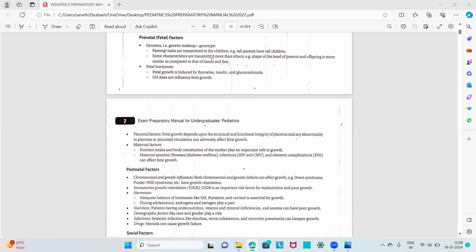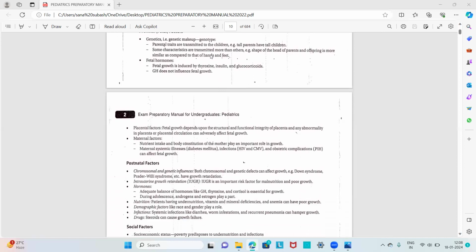And next we have the fetal hormones. Fetal growth is induced by thyroxine, insulin, and glucocorticoid. These are the three important hormones which influence growth in a fetus. And the most important thing to keep in mind is that growth hormone does not influence fetal growth. Growth hormone influences growth after birth, but in the fetal age, growth hormone does not have any influence on fetal growth.